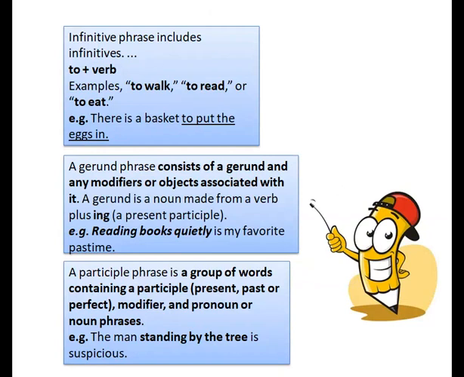Non-finite verb phrases are of three types: infinitives, gerunds, and participles. Now, what is an infinitive phrase? It always includes to plus verb. What does it mean? That we always use the word to with a verb. An infinitive looks like a verb, but it can act like an adjective, an adverb, or a noun.